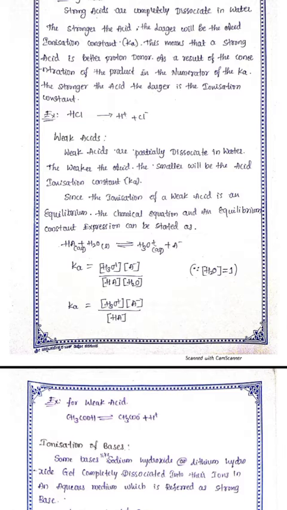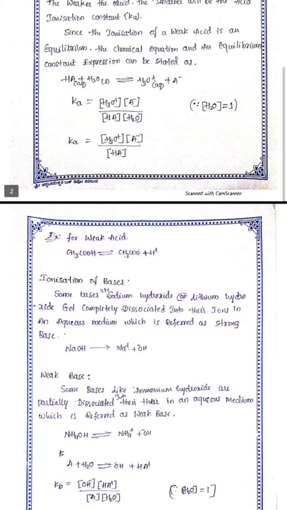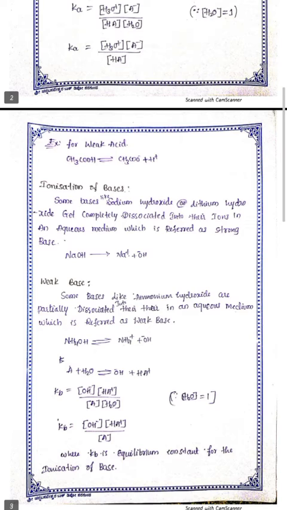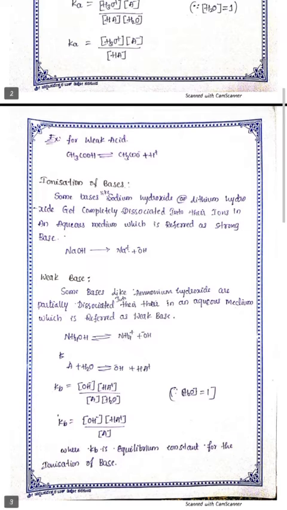Ionization of bases. Some bases like sodium hydroxide or lithium hydroxide get completely dissociated into their ions in an aqueous medium, which is referred to as a strong base. NaOH splits up into Na plus and OH minus. Weak base: some bases like ammonium hydroxide are partially dissociated into their ions in an aqueous medium, which is referred to as a weak base. NH4OH splits up into ammonium ion and hydroxide ion.